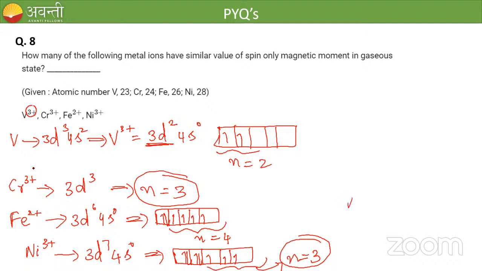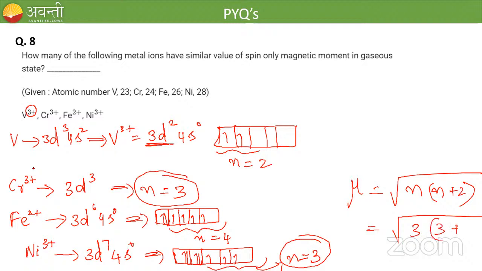So what is the mu value? Mu is equal to root of n into n plus 2 Bohr magneton, right? So n value is 3. 3 into 3 plus 2. 3 plus 2 is 5 and 5 3s are 15. So the mu value is the same for chromium 3 plus and nickel 3 plus. So how many metal ions have similar value? Two metal ions have similar value of spin-only magnetic moment.